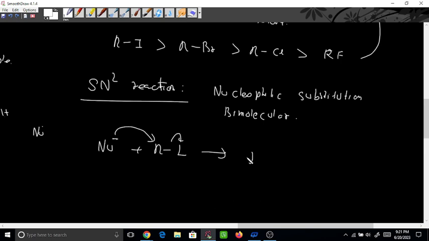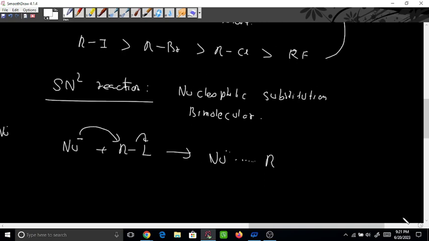Simultaneously means one nucleophile will come here and try to form a bond with the substrate, and the leaving group is rigid, it has not left from here. So there will be an intermediate here, with the nucleophile and R simultaneously attached with the leaving group. Now this leaving group is feeling uncomfortable, this is like an intermediate.